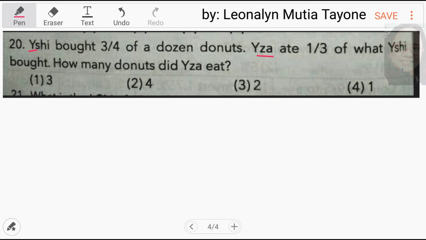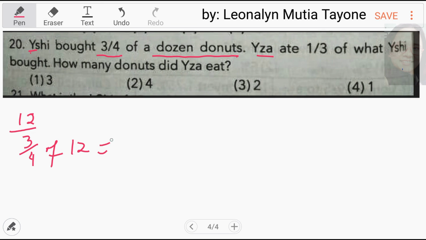Ngayon, dito tayo kung saan nabubulol ako sa mga pangalan na ginamit dito. Si Ishi, Aishi, at saka si Iza. Okay? Both 3/4 of dozen donuts. Ang 3/4, ilan ba yung isang dozen? 12 yan siya.